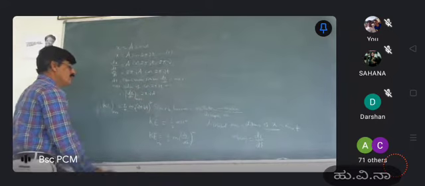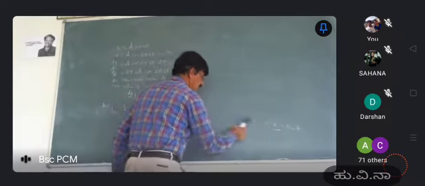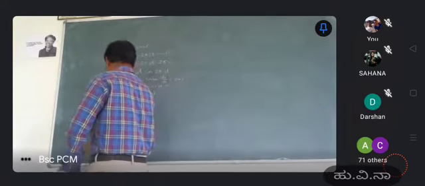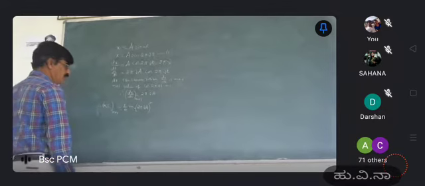So this is called the maximum value of the kinetic energy at the equilibrium position. Now kinetic energy maximum is given by half m 2 pi u a whole square.